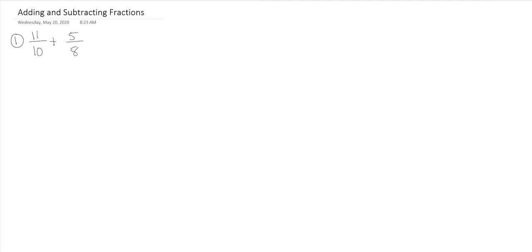Because these denominators are not the same, remember denominators are these bottom numbers, we can't just add them. We have to make sure that they are the same. So to do that, we need to find a common denominator. The easiest way to do that is to think about the multiples of those numbers and find the least common multiple.